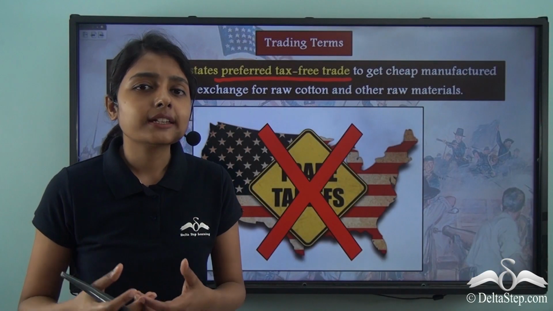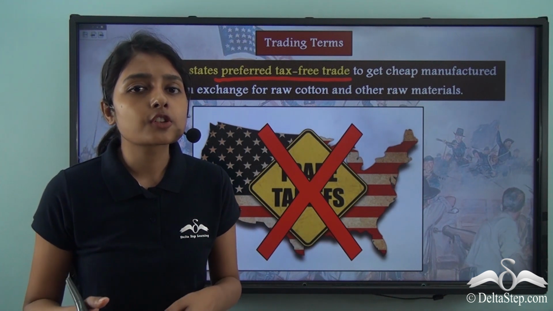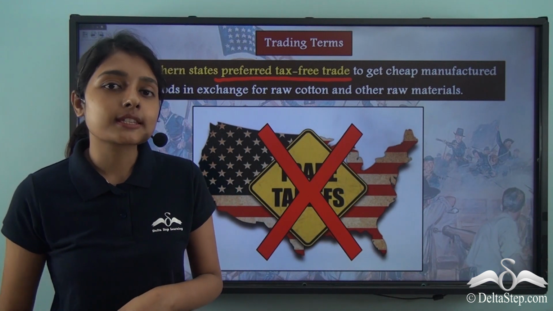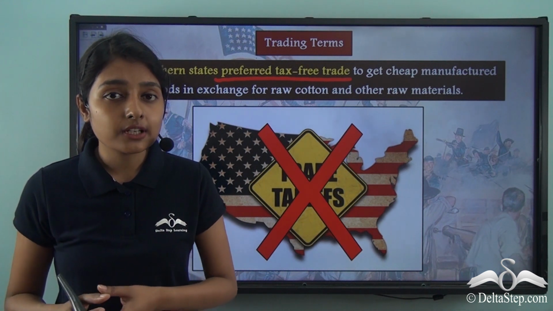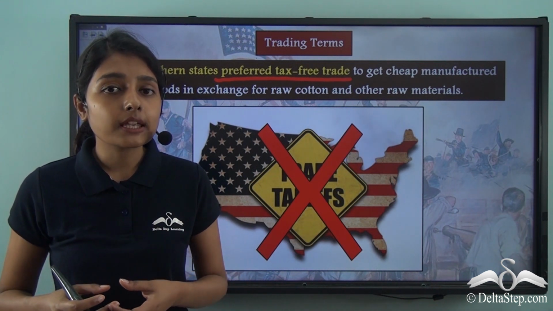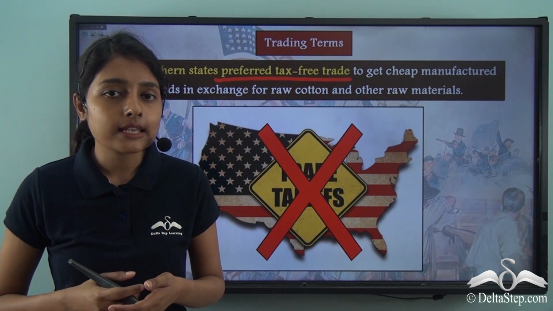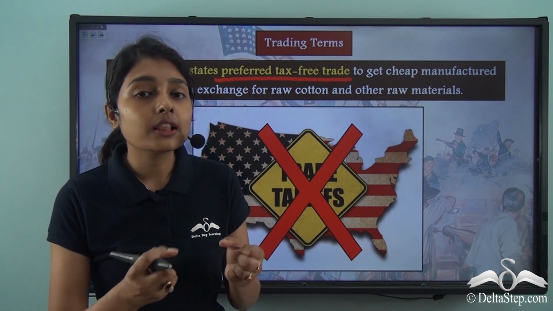Now if trade tariffs would be imposed on imported goods, the price of those goods will keep soaring. Now if the price of those goods keeps soaring, the economy of the southern states will be severely impacted. They will not be able to purchase those imported goods which are very high in price. So in a way, they will be left more vulnerable.